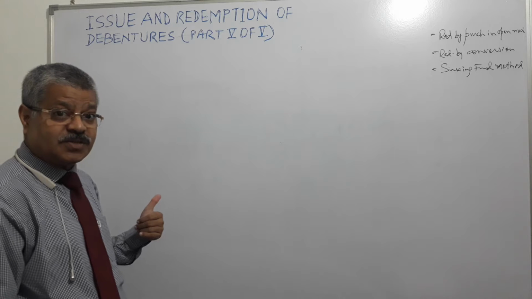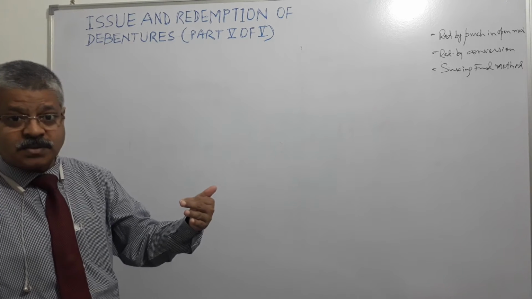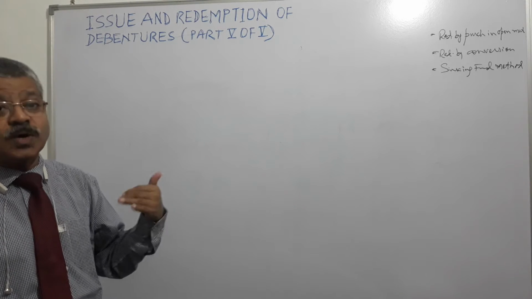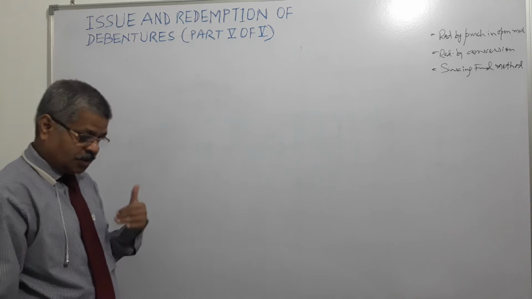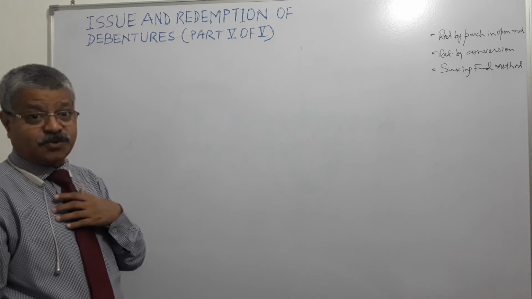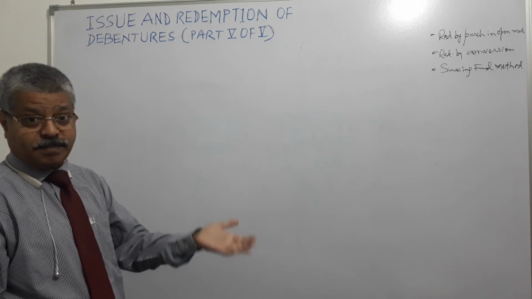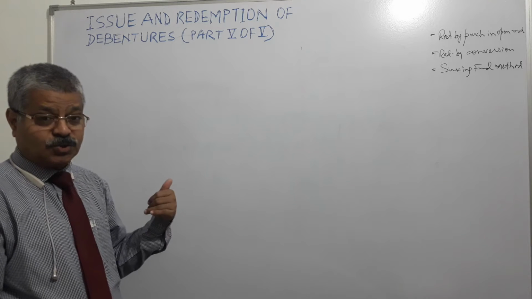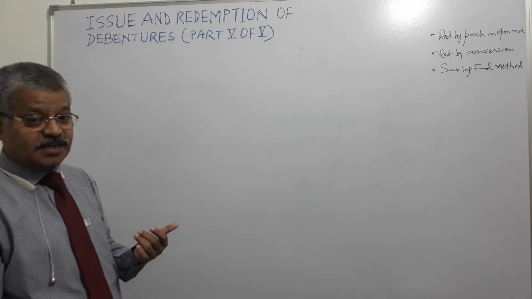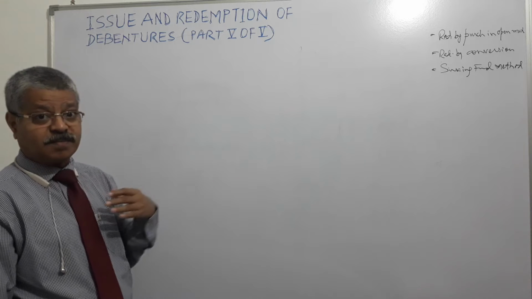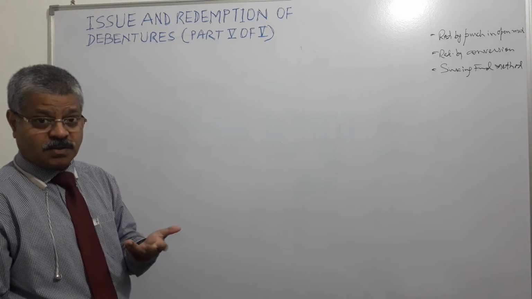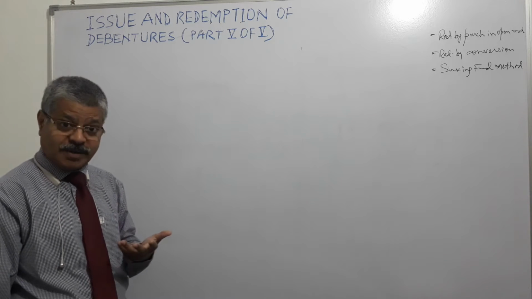The company has decided to redeem debentures through conversion. It means if the company had issued a debenture to me in the past, it is going to convert that outstanding debenture either with some issue of shares or with issue of new debentures.